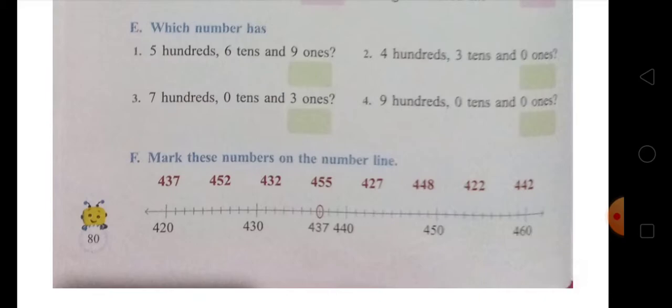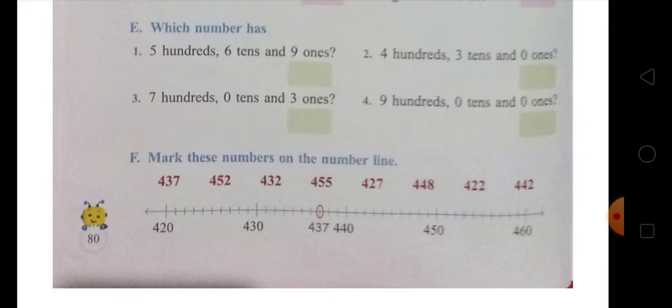Okay, in the next question F, mark these numbers on the number line. You have to mark these numbers on the number line. You can see here that there is a given number line from 420 to 460, and between 420 and 430 there are 421, 422, 423, 425, 426, 427, 428, 429, 430. So there are 421 to 429 between 420 and 430. So you have to choose the number 437.